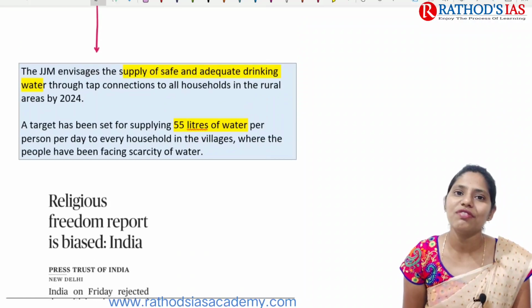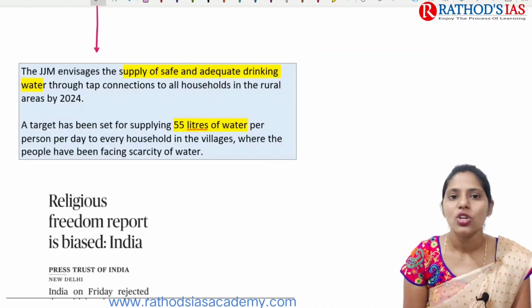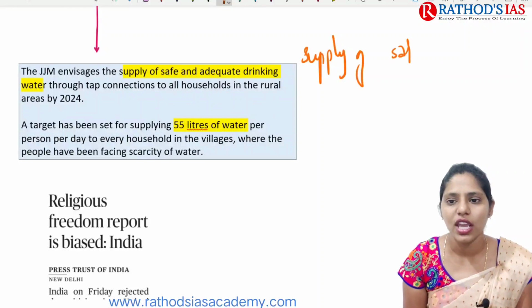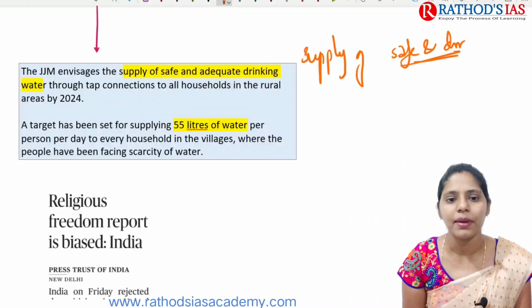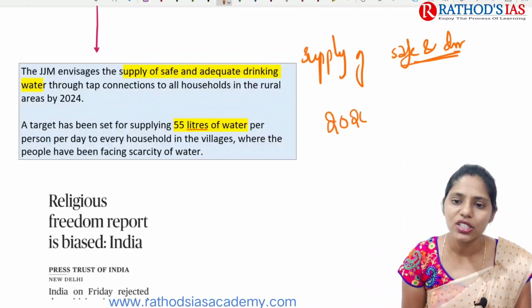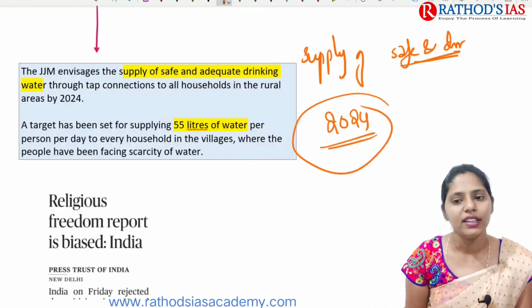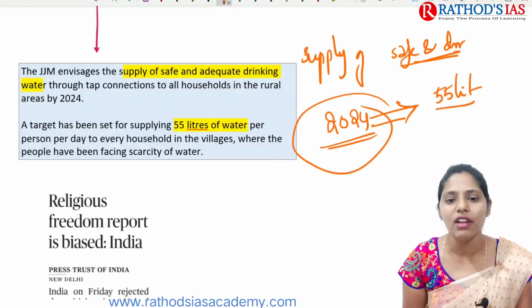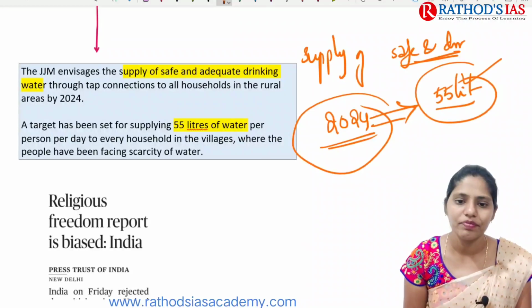And if you're talking about some facts regarding this Jal Jeevan Mission, it mainly focuses on supply of safe and adequate drinking water through tap connections to all households in the rural areas, and the target year is 2024. And how much water will be supplied? That is about 55 liters of water per person per day.